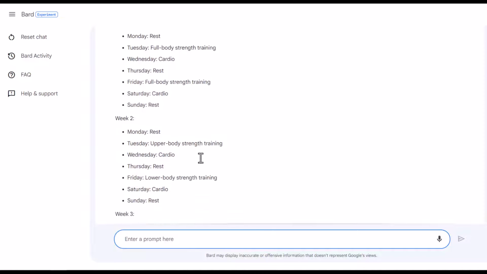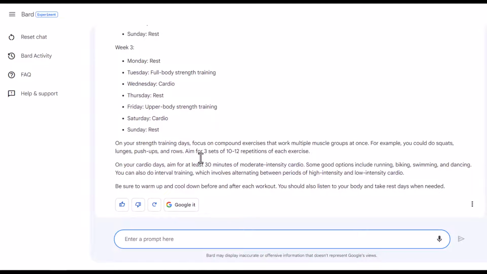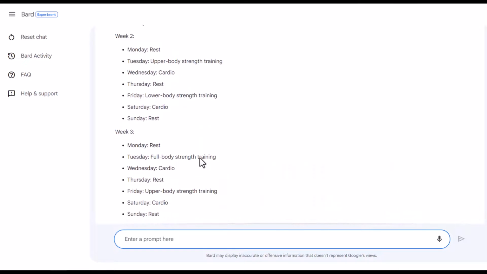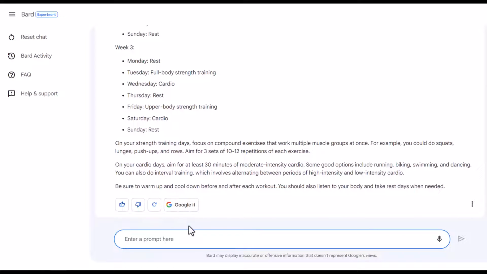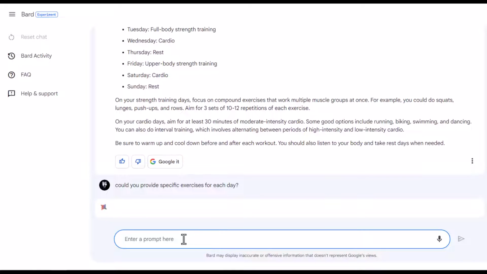So it gave you a bit of things to do, but it did not define. So for example, Wednesday cardio, I'm not sure what cardio is. I need some information on that. So could you provide specific exercises for each day? And let's see what it will do.